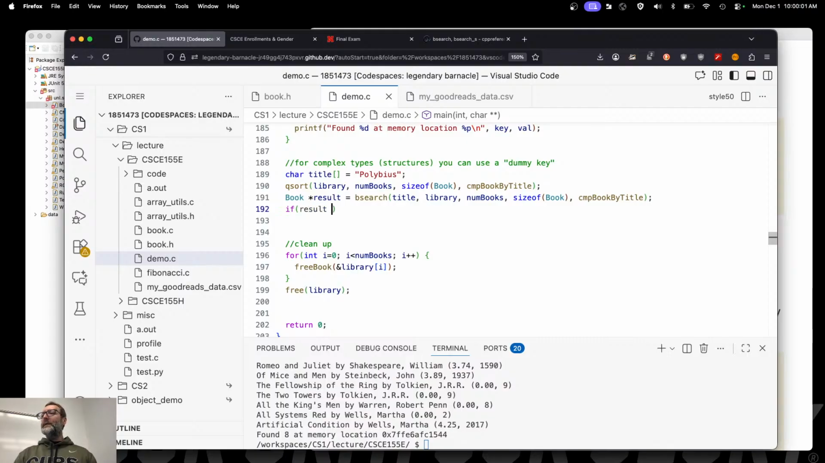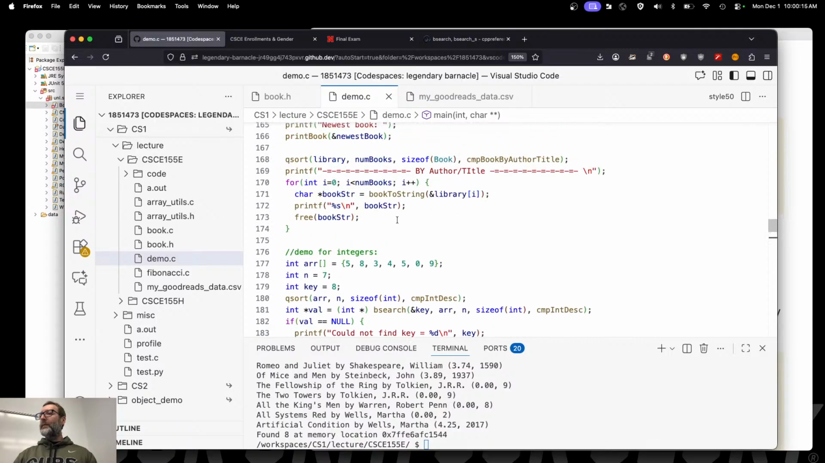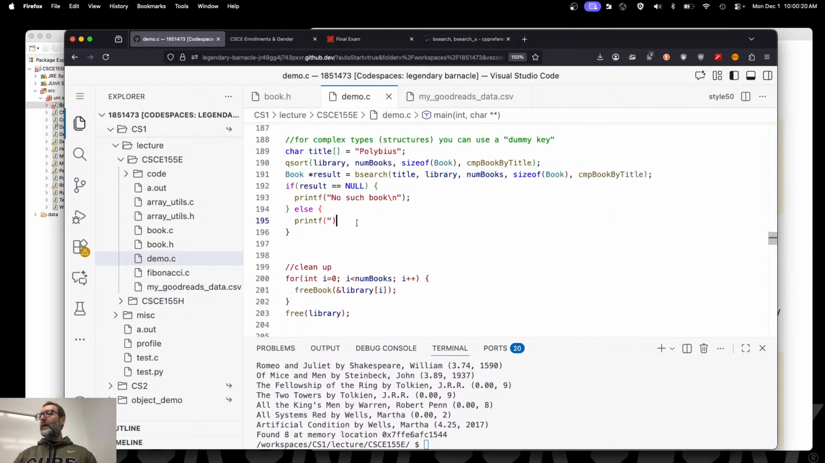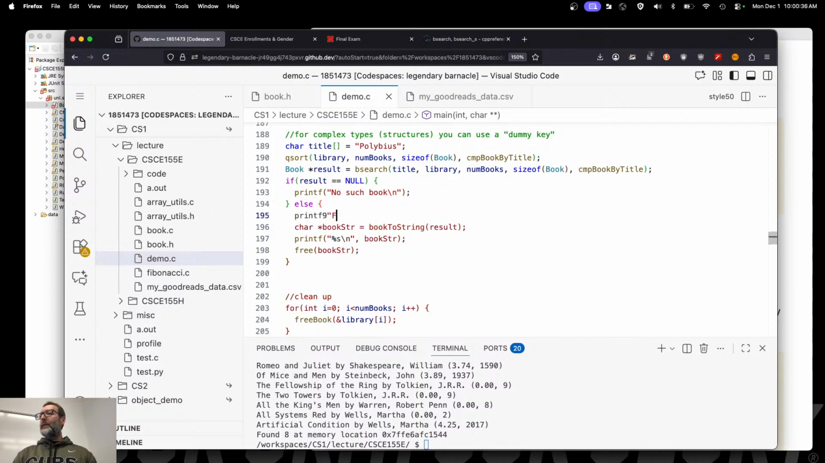If result is equal to null, I'll say printf no such book. End the line. Otherwise, else printf. And how do I print a book here? I think I've got a print book. I'll just do this here. There we go. So there's the book string. And I need to pass in the book, so it's going to be result. And then I print it out. Yeah, that's all I need. Right? Printf found the book. There we go.